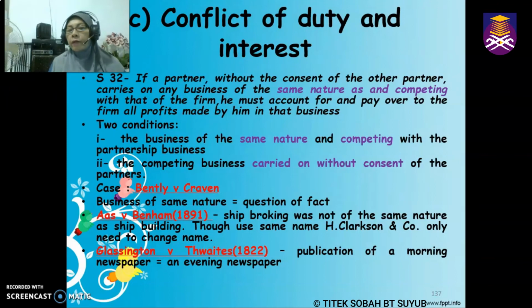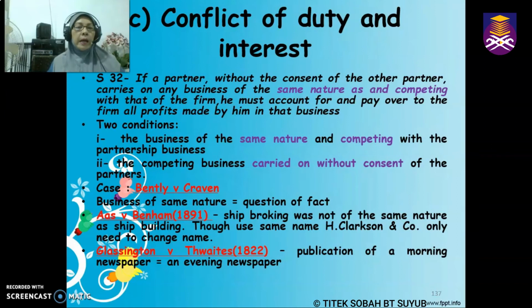The case we have gone through just now, whereby one of the partners is supposed to buy sugar for the refinery business, and he bought the sugar at a discounted price, and then he sold the sugar to the said firm with a profit. So in that case, what is a business of the same nature actually? The court held that it is actually a question of fact.